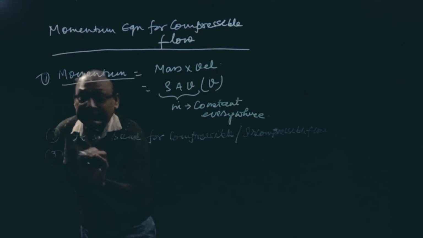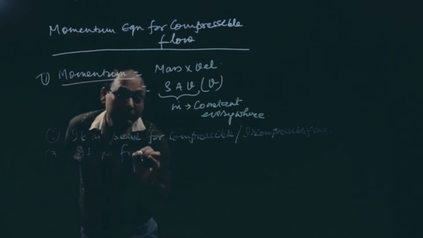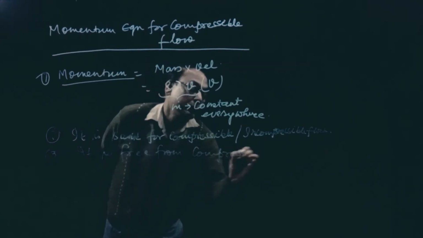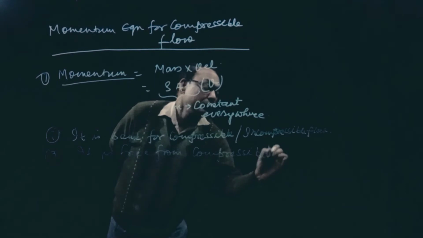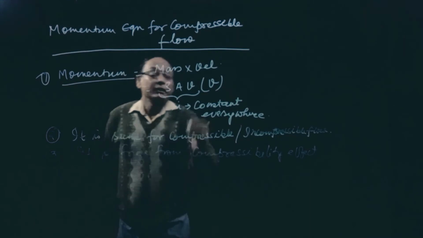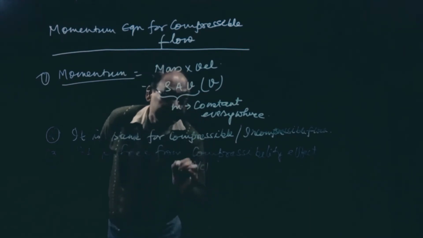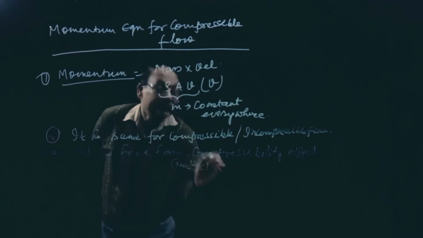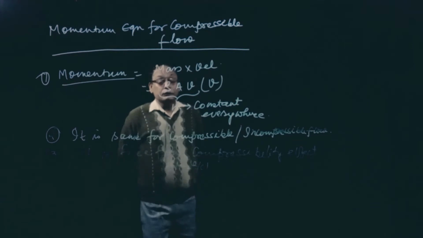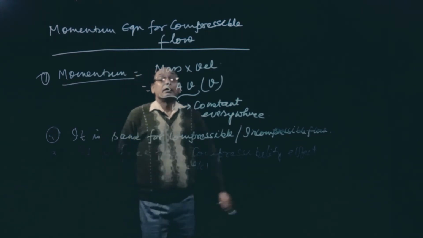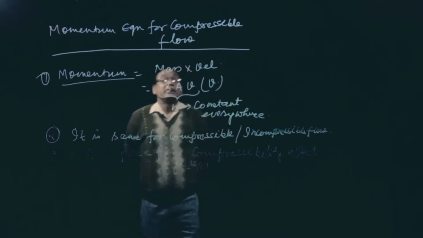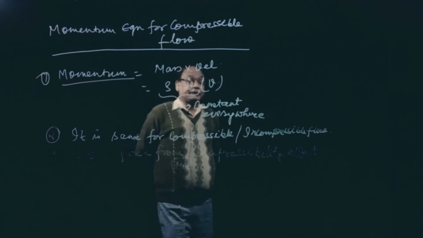Number 3, it is free from compressibility effect. So there are no terms like V and C, that is, the Mach number. In this term, as I told you, rho A V is already constant. So this rho A V is our m dot, so it is constant. So it is free from compressibility effect.